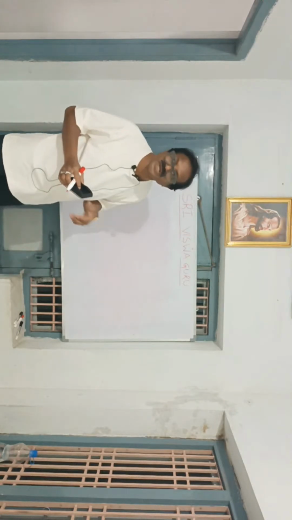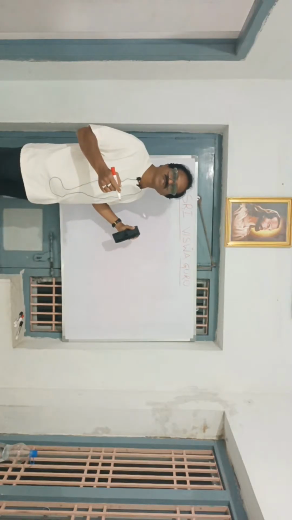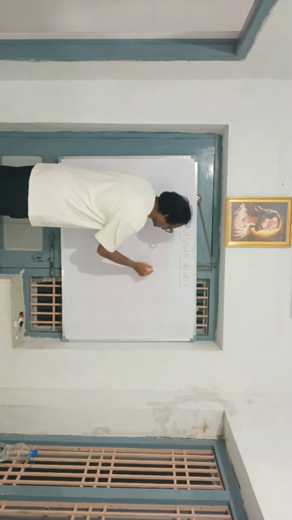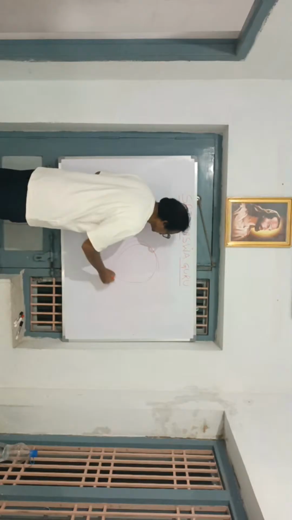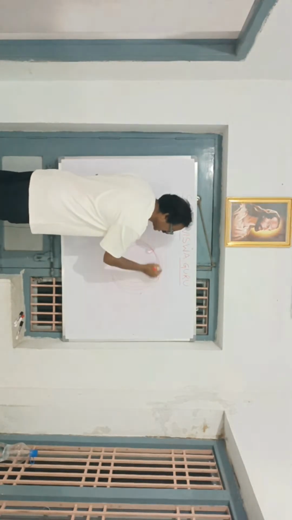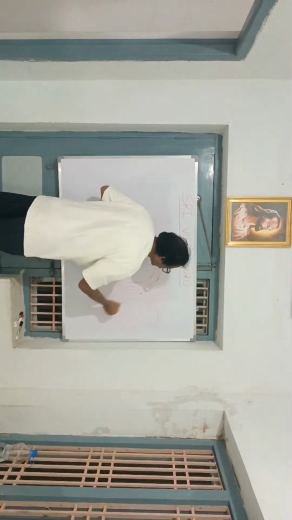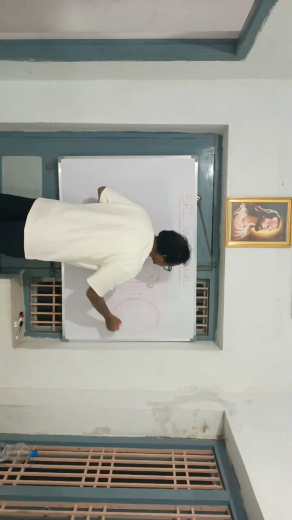Here, what is bonding? For the existence of a particular element, it bonds with other elements. How do they bond? In the last orbit of one element, electrons are there. Another element also has electrons in its last orbit.